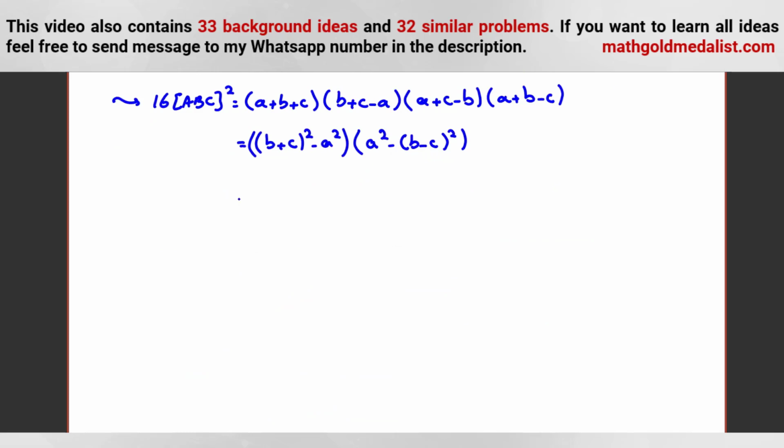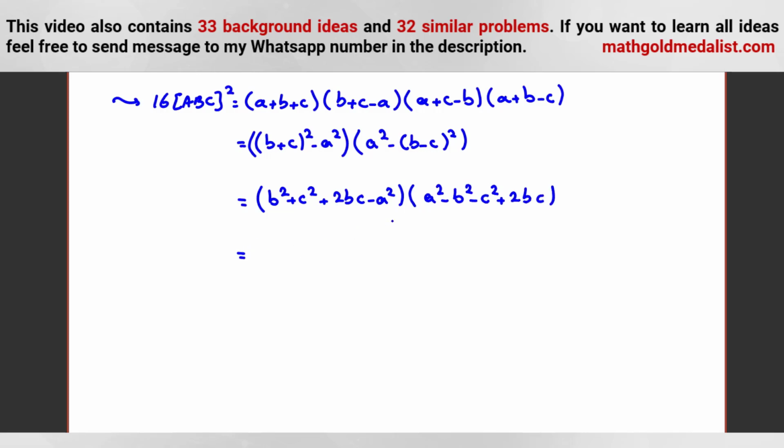Now here we can say it is equal to (b squared plus c squared plus 2bc minus a squared) and (a squared minus b squared minus c squared plus 2bc).